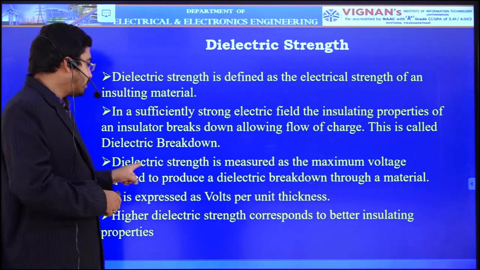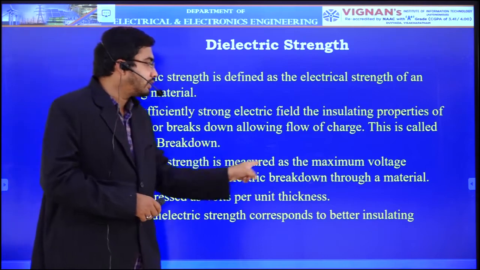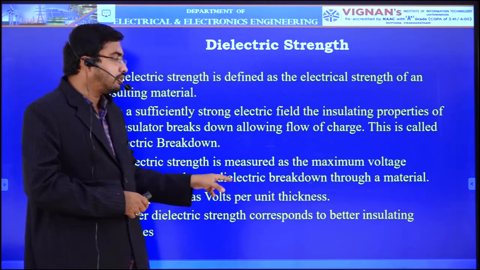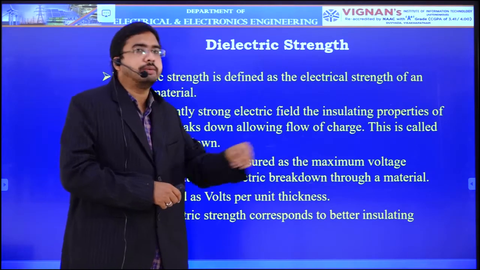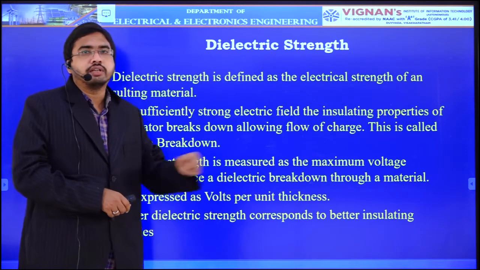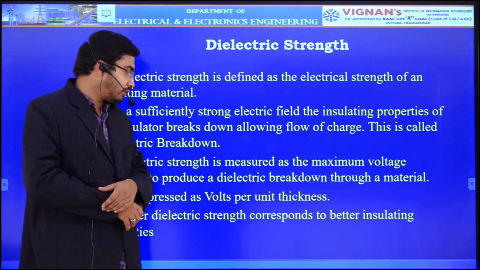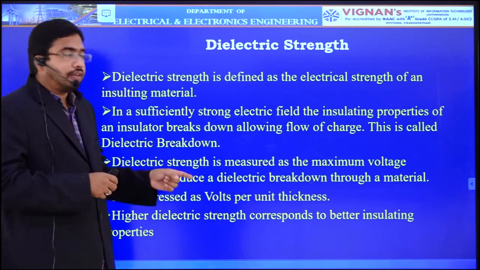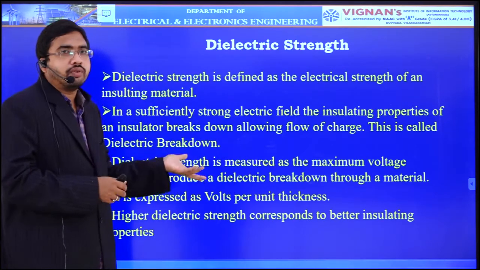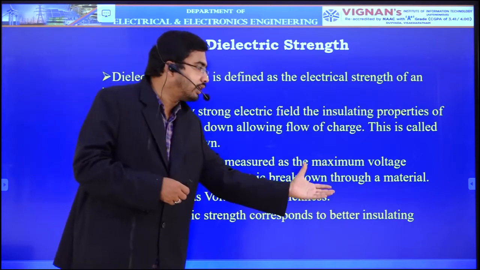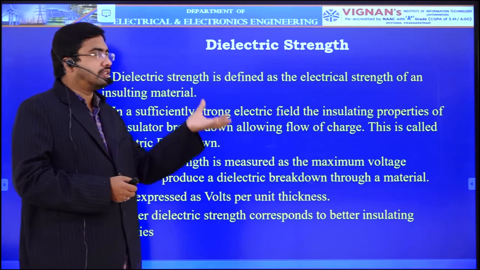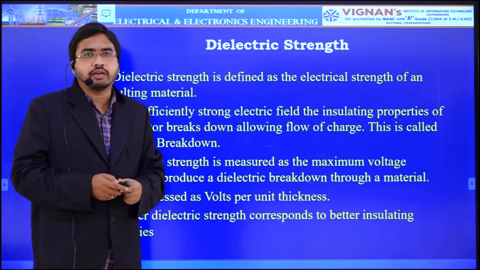So let us revise this again. Dielectric strength is measured as the maximum voltage required to produce a dielectric breakdown through a material. Okay, and it is expressed in volts per unit thickness. If the dielectric strength of the dielectric is more, then what is the advantage? Its insulating properties will be more. If the dielectric strength is less, what will happen? Its insulating strength will be somewhat less.